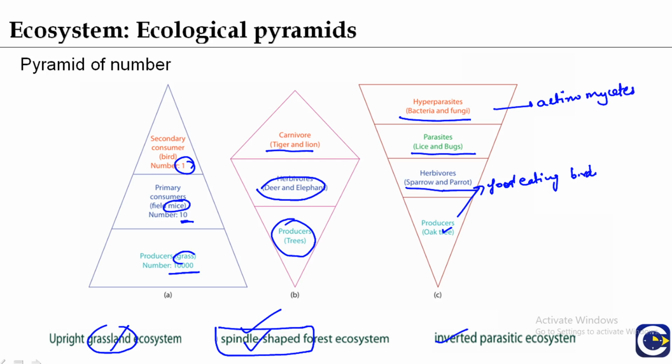So hyperparasites such as bacteria, fungi, actinomycetes are the greatest in number and occupy the top of the inverted pyramid of numbers. So this is the example of the inverted pyramid of number which is present in a parasitic food chain.